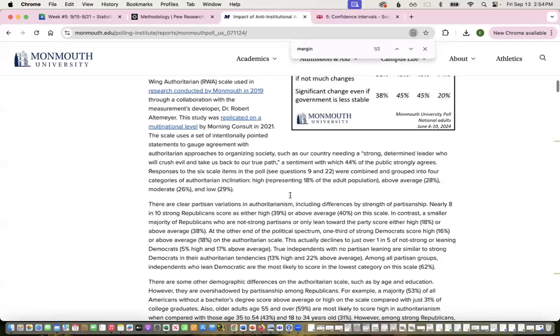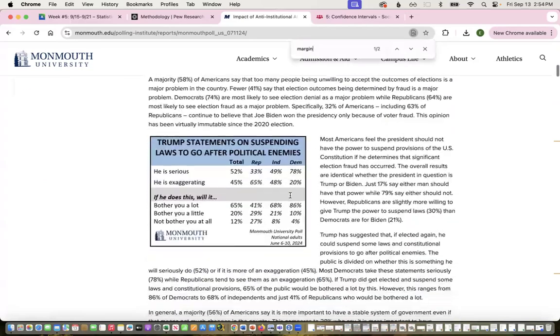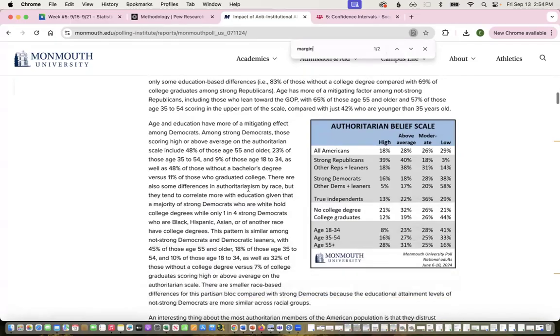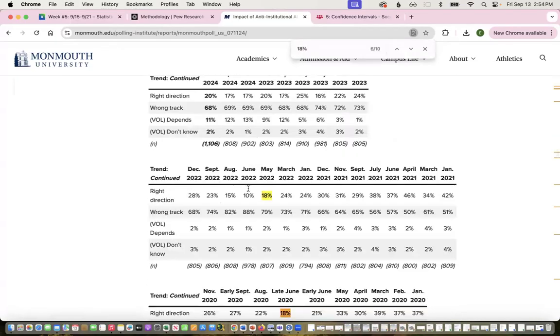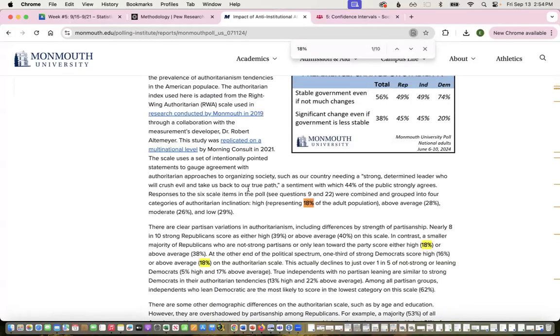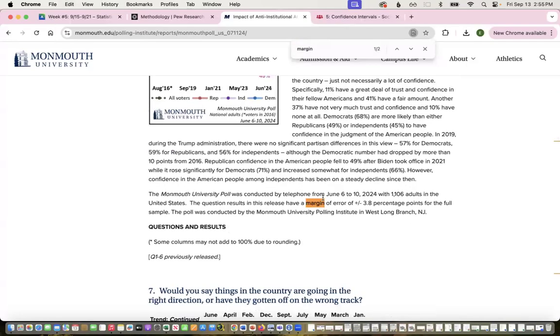So if I search, you see that, again, these are often not upfront. So they just say here, oh, it's 48%. I mean, it's 18%, right? And if we read the results here, let me go back up. High, so they say 18% of the adult population is high, but it's actually 18% of the surveyed people, right? And so we don't know about all of the folks surveyed until we look down and look here. So here is the margin of error, and it's plus or minus 3.8%.